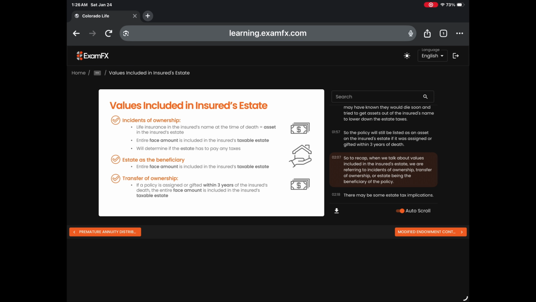So to recap, when we talk about values included in the insured's estate, we are referring to incidence of ownership, transfer of ownership, or estate being the beneficiary of the policy. There may be some estate tax implications.